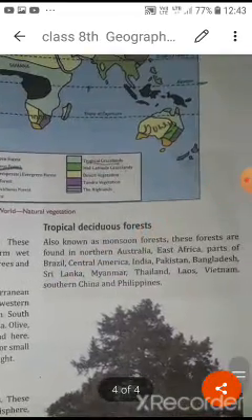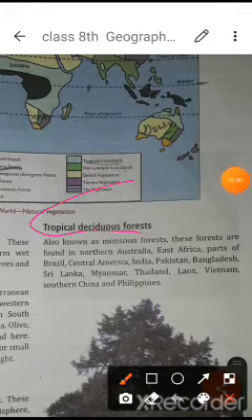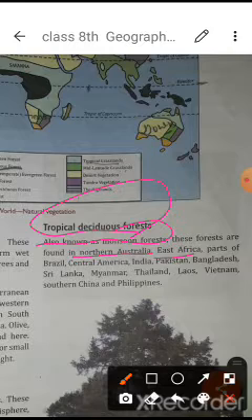Now next is the tropical deciduous forest. Deciduous, you know students, means with the time they shed their leaves, and they are also known as the monsoon forest. These kinds of forests are found in northern Australia, East Africa, parts of Brazil, Central America, India, Pakistan, Bangladesh, Sri Lanka, Myanmar, Thailand, Laos, Vietnam, China and the Philippines. So all these kinds of forests are found in different parts of the world.